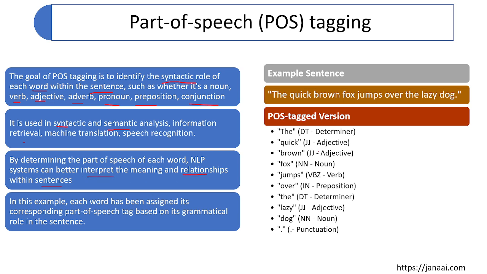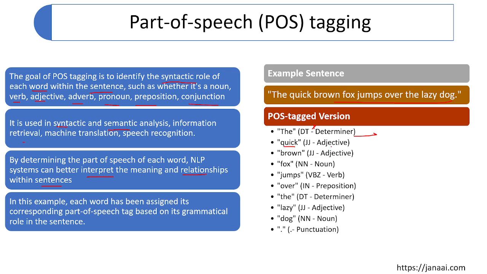Here I am giving one example: the quick brown fox jumps over the lazy dog. It will identify the first word, the, with the tag DT, which means determiner.